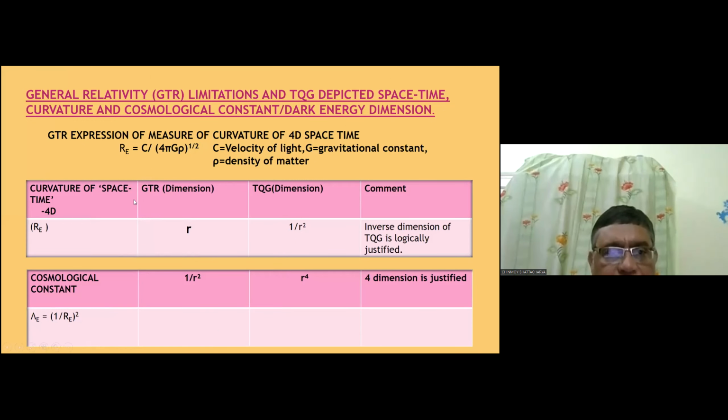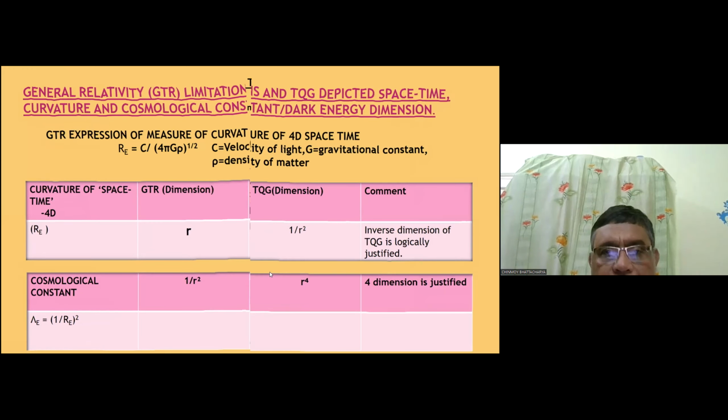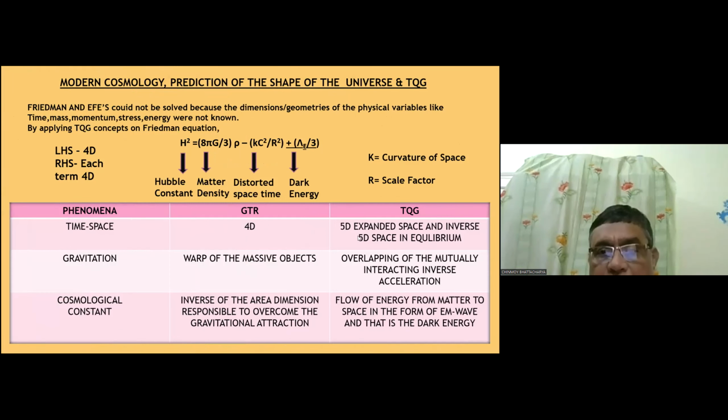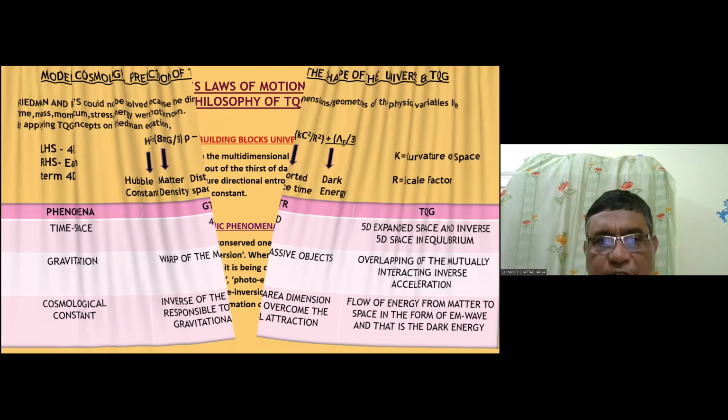Now the GTR, general theory of relativity: GTR dimension is R and TQG dimension is 1 by R. This is justified. And then in GTR comes the space-time. You see, space-time is 4D, but we have shown here the 5D expanded space in equilibrium with the 5D space inversion form. Then gravitation, the warp of massive objects, is the overlapping of the inverse acceleration fields. We have explained the cosmological constant, the flow of energy from matter to space in the form of EM waves, and that is the dark energy of the universe. So all these concepts of GTR are changed.